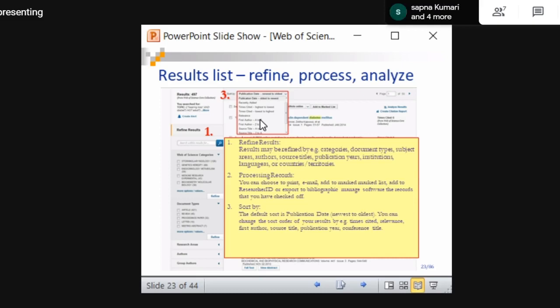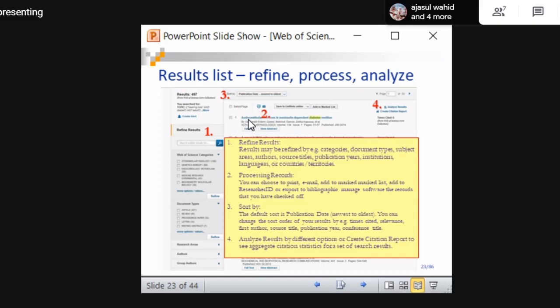If you want alphabetical order of authors from A to Z, you can sort it according to your convenience. Or if you want publication date, with the most recent publication first and the oldest publication last, you can sort it like that. It is like an arrangement, right? And based on that, you can analyze results. This analysis, they call it bibliometrics, right? They are analyzing the bibliographical details of publications. I think now you will understand the concept of bibliometrics.